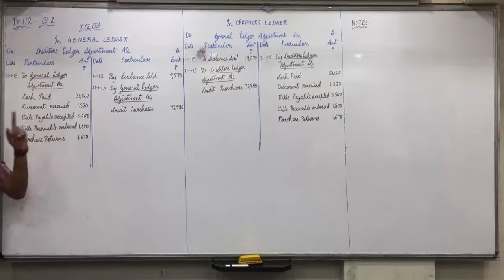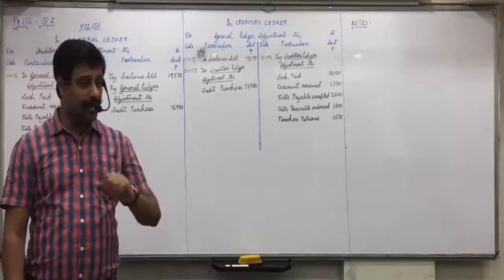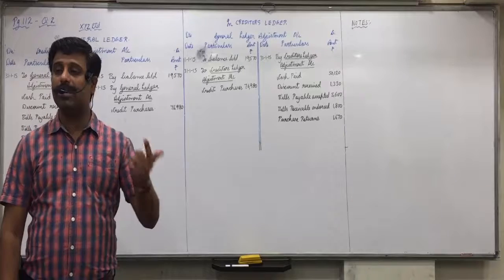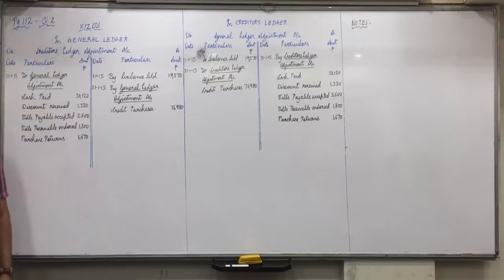See, just now when we received the discount, what journal entry did we pass? Creditors to discount received. Now if it is cancelled, what entry will you pass? Reverse. Discount received account debit to creditors account. Discount is our income, so we credit the discount account; now cancelled, so you will reverse that. Did you understand this?